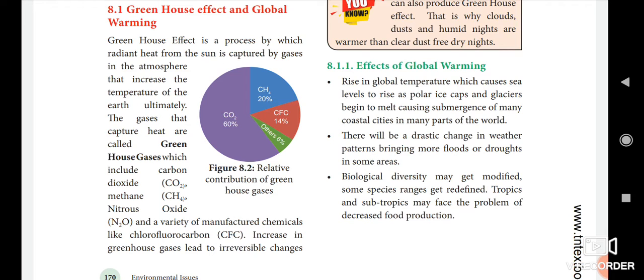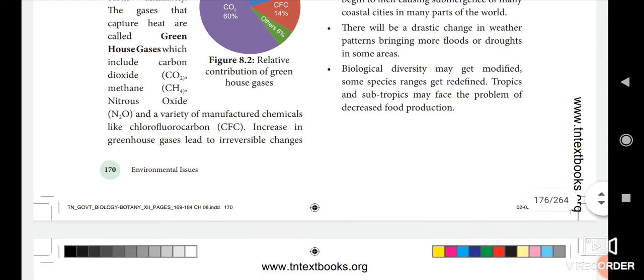See figure 8.2, relative contribution of greenhouse gases. Already I said some of the gases present in greenhouse gases. What are they? Carbon dioxide, methane, chlorofluorocarbon and some other chemicals. Here, out of 100%, 60% is occupied by carbon dioxide, 20% by methane, 14% by chlorofluorocarbon, and the remaining 6% by other chemicals, isn't it?